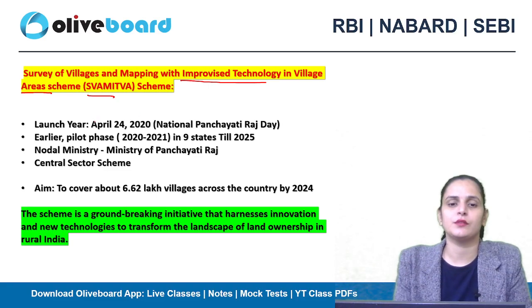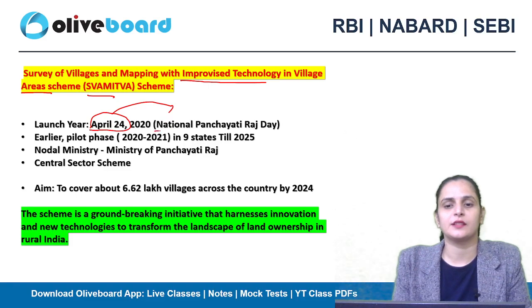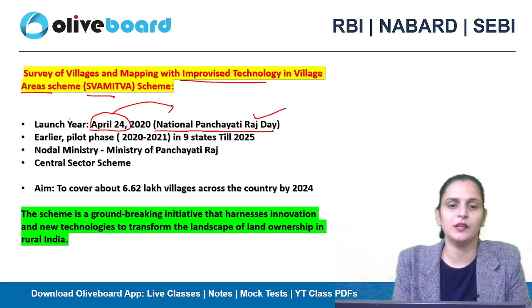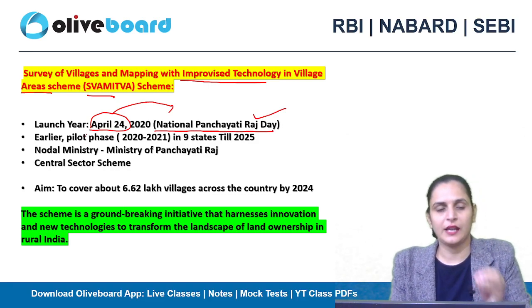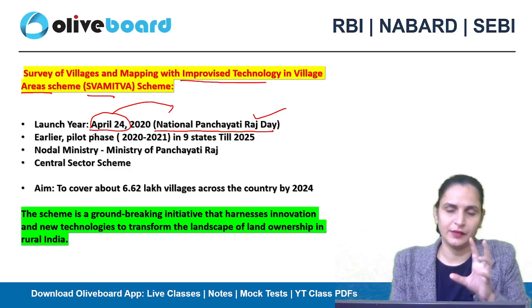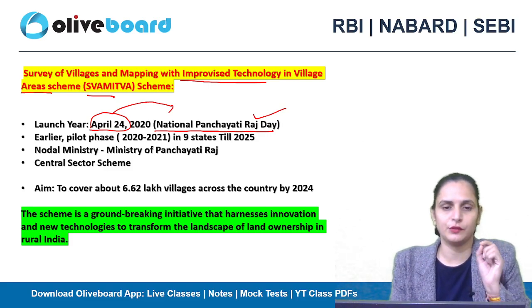And this scheme was launched in 2020 on 24th of April. And 24th of April is recognized as National Panchayati Raj Day. Okay. Earlier, it had a pilot phase, when this scheme was started for the very first time.